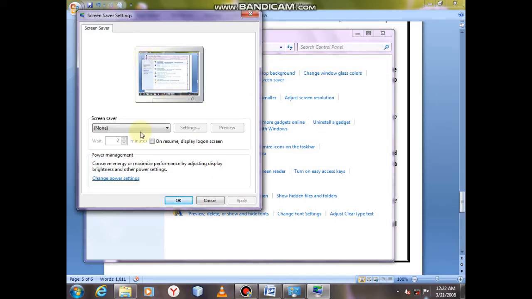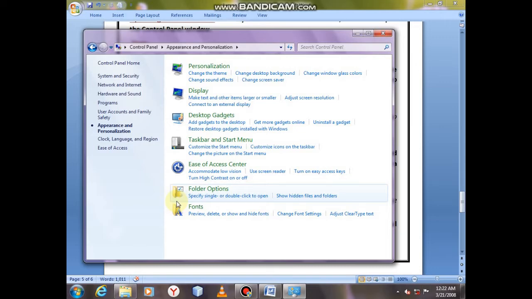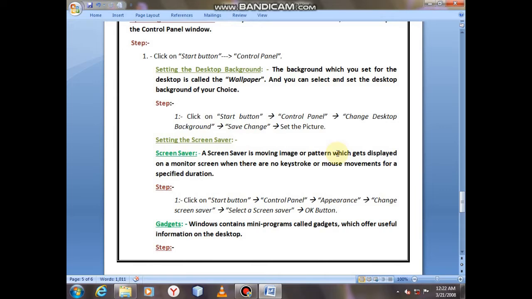Now this window comes. Here you choose any option which you want. Now here I choose none and click apply button and click OK. Okay. Now this is the way to set the screensaver.